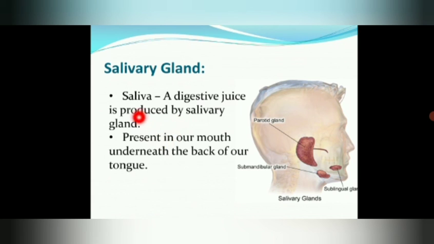Okay, so where is the salivary gland present? It is present in our mouth underneath the back of our tongue. Hence we cannot see it when we open our mouth in front of the mirror, right? So see here, these are the salivary glands which produce the saliva.